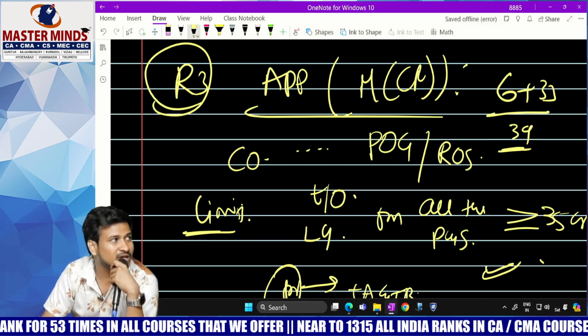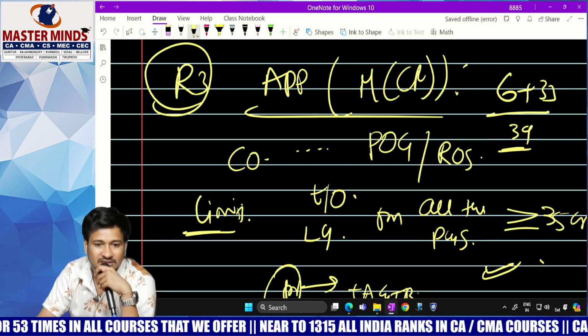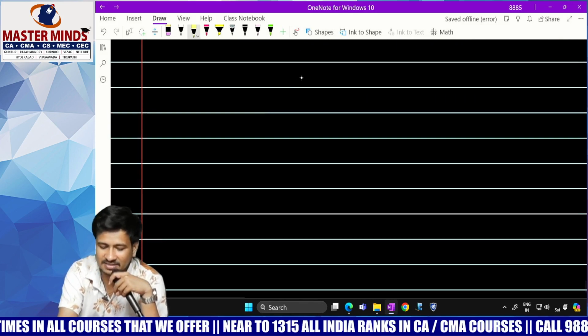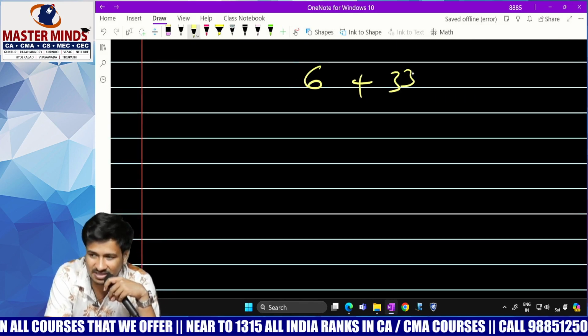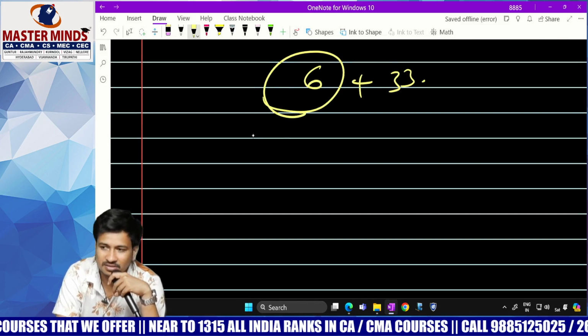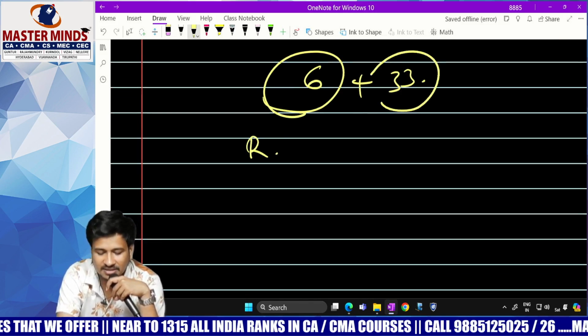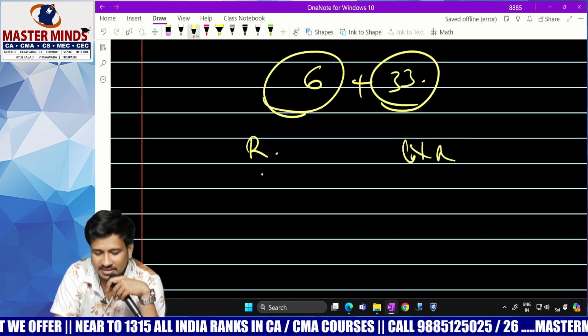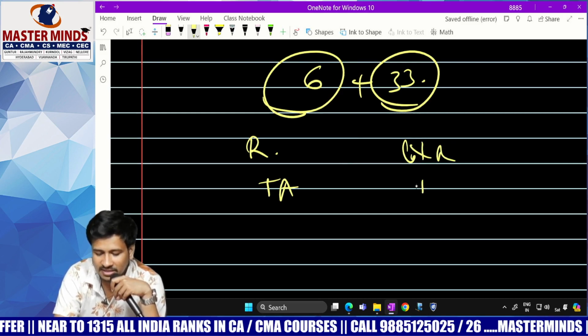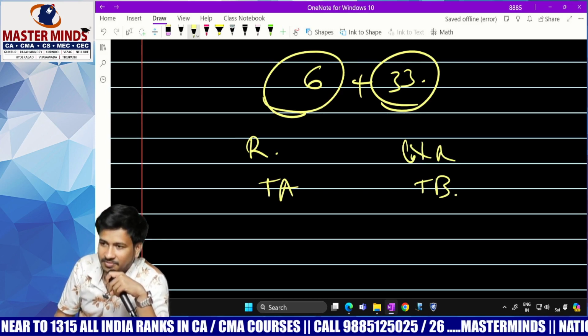But now it's not company specific at all. It is industry specific. 6 is regulated, 33 is non-regulated. 6 comes under table A, 33 comes under table B. Clear everybody?